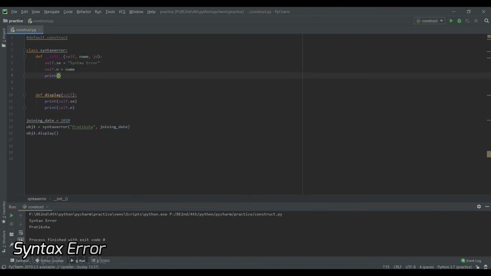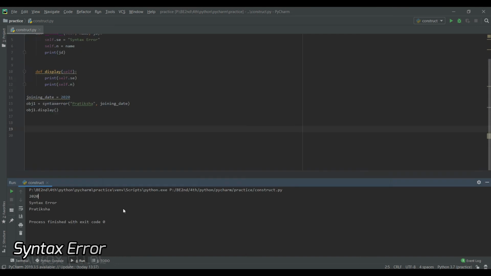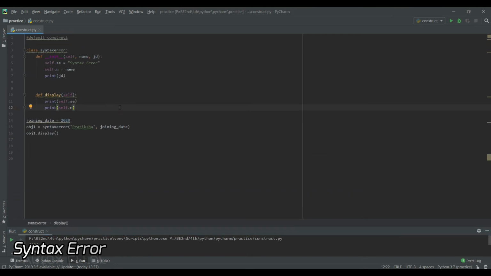I'm printing it here itself. I'll write here JD. Yes, 2020 syntax error Pratiksha. This is how default constructor and parameterized constructor work in Python. It works the same in Java also, but the syntax of Java is different from Python, and Java has a copy constructor also. So that is something different about Java. And this was all about Python.